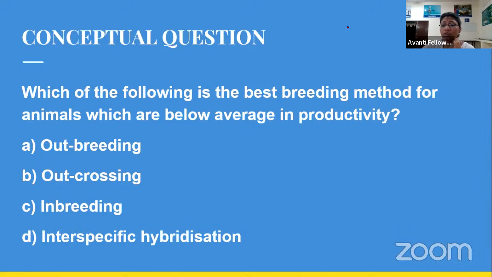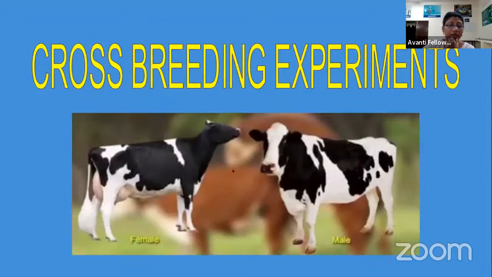So guys, as you see, you have given the answer option B. That is the correct answer. The outcrossing, right? Because in this we are taking animals from the same species, of the same breed, but not related by having the same ancestor, which reduces the risk of inbreeding depression. Right, you are right.